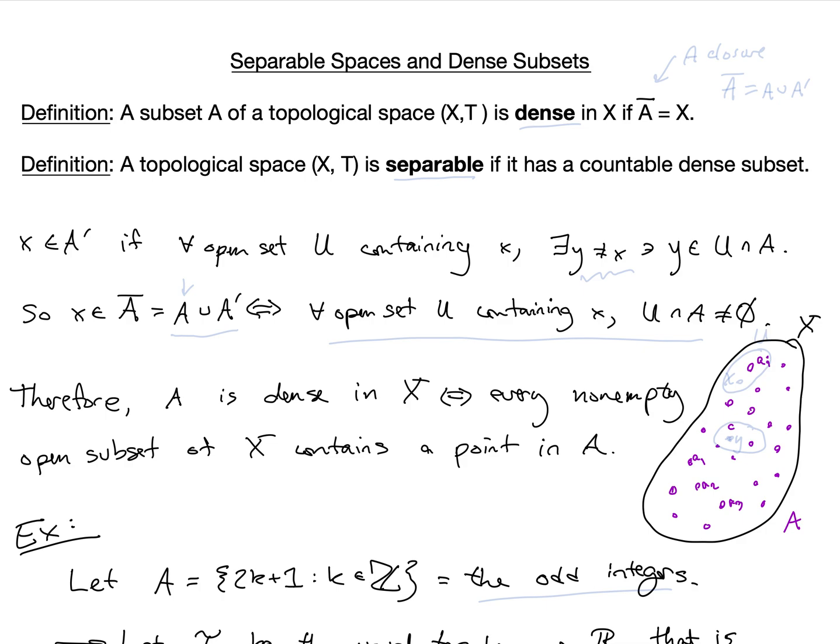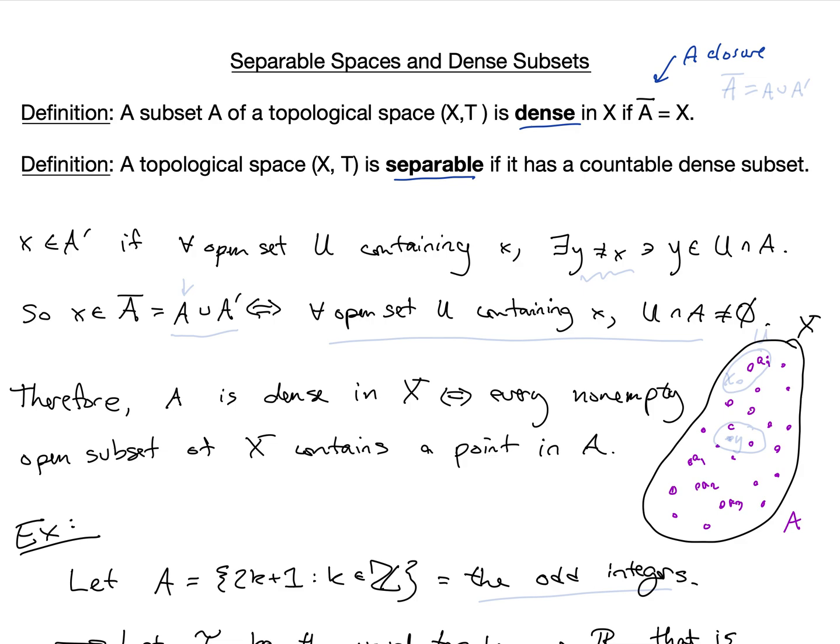In this video, we're going to talk about dense subsets and separable spaces. So here are our definitions. A subset A of a topological space (X, tau) is dense if A closure is equal to X. So that's the closure of A is equal to the entire set. And a topological space (X, tau) is separable if it has a countable dense subset.